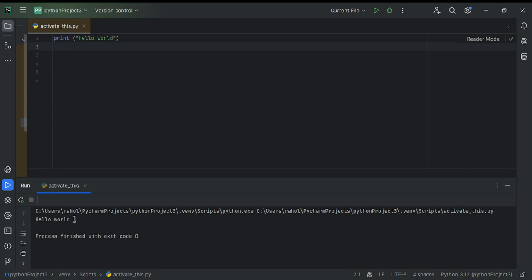It says hello world, because I wrote hello world in between the parentheses and quotation marks. So you can see we can write another code and try to understand how exactly this language works.